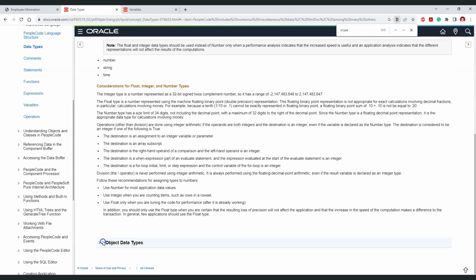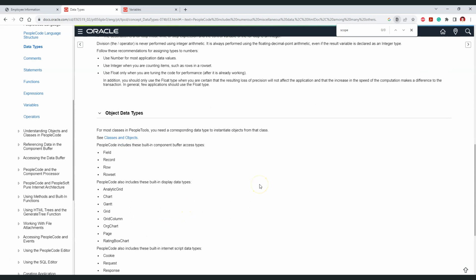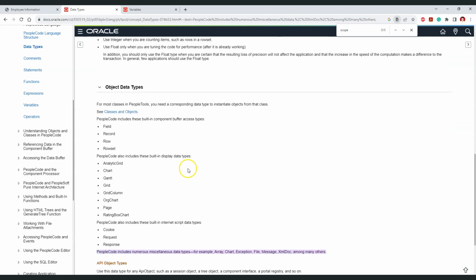The second type of data type is called object data types. These are special because they are not available in every programming language. For example, we have these component buffer data types such as field, record, row, and rowset. These are specific to PeopleSoft, and by using these data types, we can create online pages and manipulate a lot of data specifically in the component buffer.